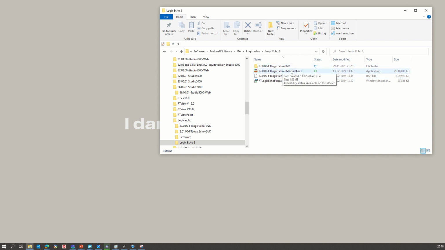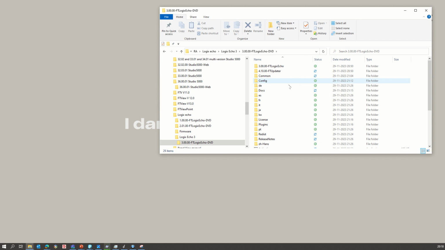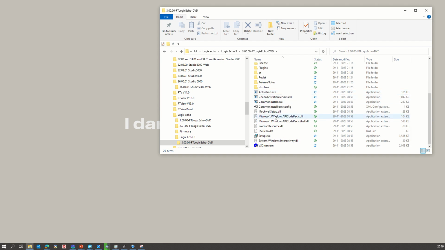Then you can extract these two files by clicking on the .exe file. It will extract and create one folder, which is 3.00 FactoryTalk Logix Echo DVD. Inside that, you can click on the setup file and then start the installation.